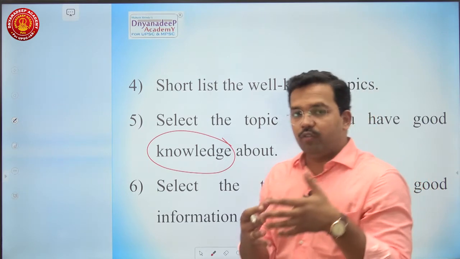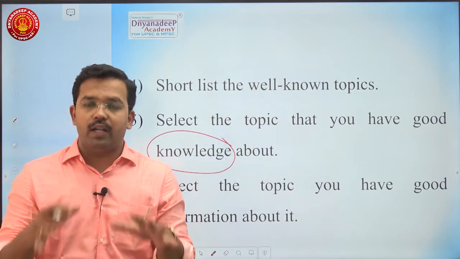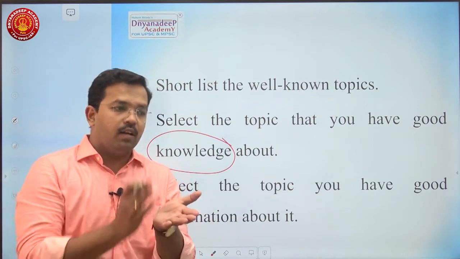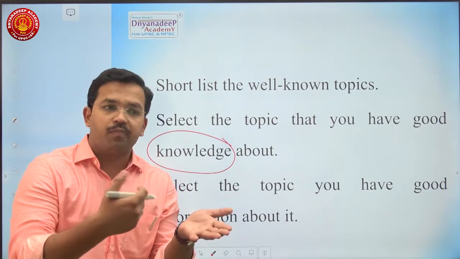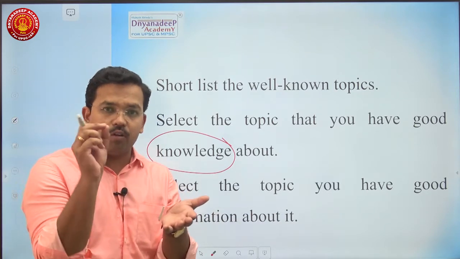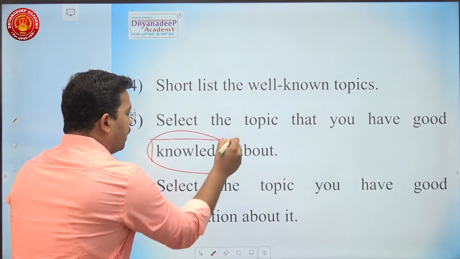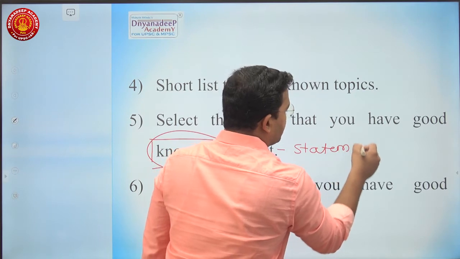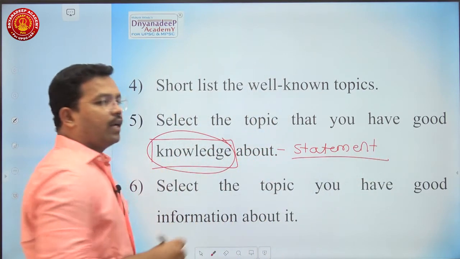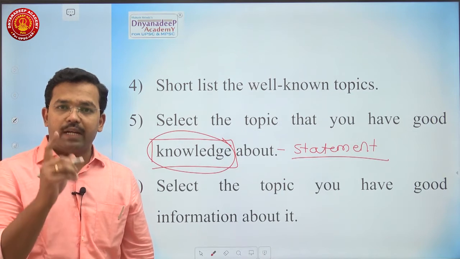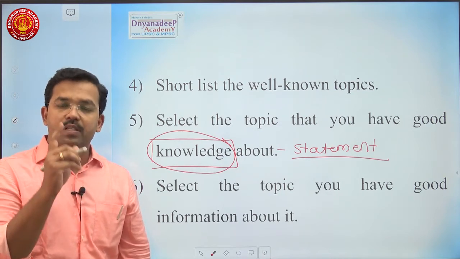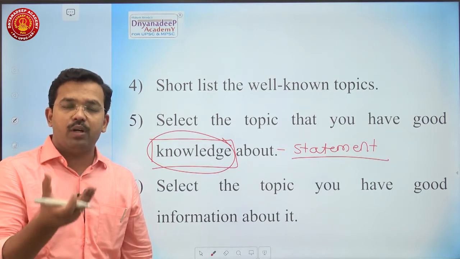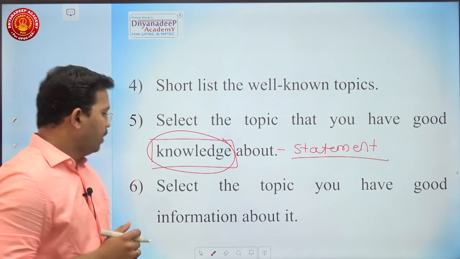Why? Because knowing superficial information and having knowledge about it, these two are different things. Knowledge is what? Knowledge is a statement supported by rationality, a statement supported by cause. So here you have to remember, you should have a very good knowledge about it. It means any statement you are going to make in that essay must be supported by positive and negative arguments from your side. This statement must be supported by an example. It must be supported by a case study, and most importantly, this statement must be substantiated by the factual data or factual information you have.